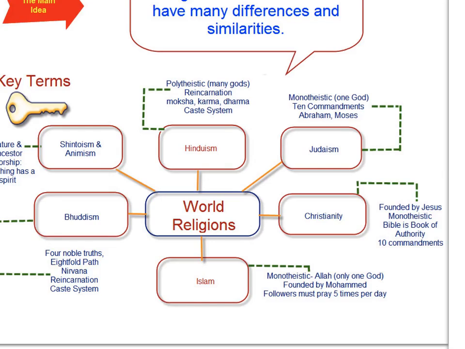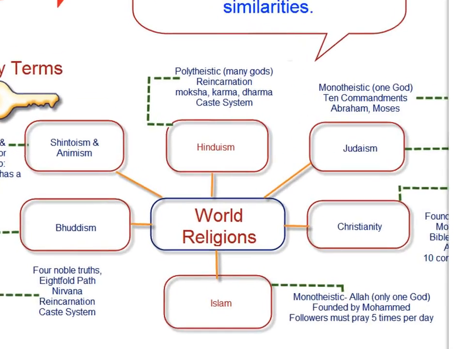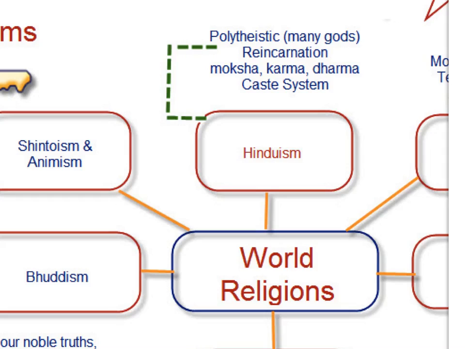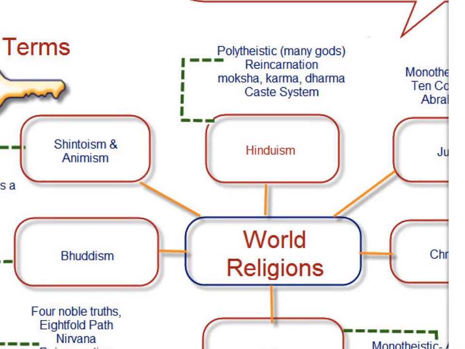Well, what about polytheistic religions? Religions where many gods are worshipped. We begin with Hinduism, a polytheistic religion where there are many gods, and some of the key terms in Hinduism are reincarnation, moksha, karma, dharma, and the caste system. Those are key terms in Hinduism.